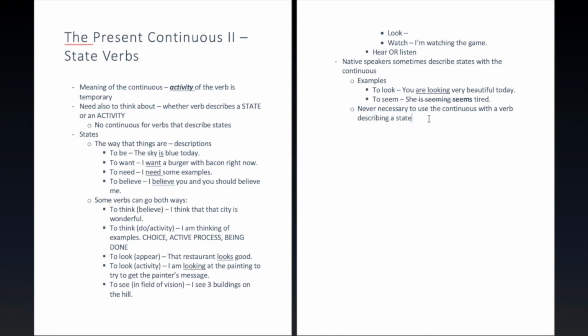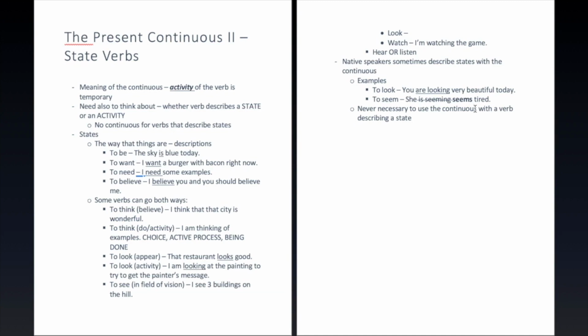Now, why do I say this with a verb? Why don't I just say a state verb? Because very few verbs are only state verbs or only activity verbs, as we've seen in a few examples here, or at least a lot of them are not. And so the question is not, are we using this verb and is this a state verb? The question is, this verb, the way it's being used, is it describing a state or describing an activity? I know it's easier to remember, oh, this verb is a state verb, this verb is an activity verb, but there are very few like that, actually. There are very few that are only ever state verbs.